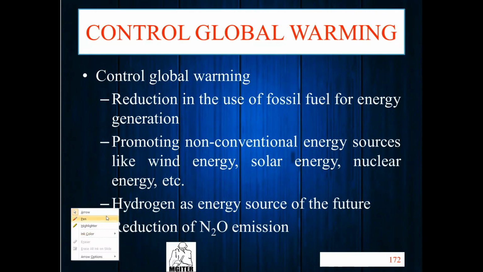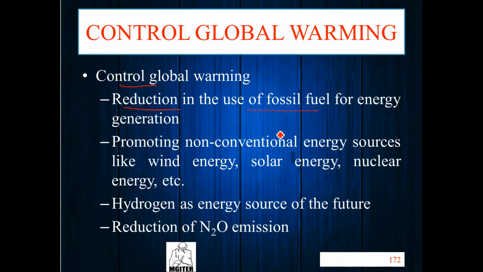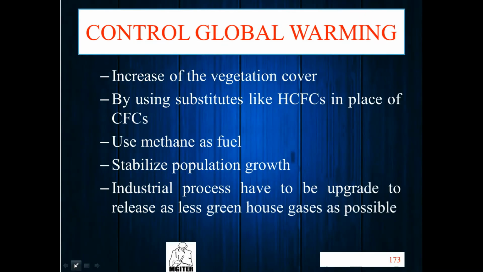Now we have some controls of global warming. How to control? The reduction in use of fossil fuel, promoting non-conventional energy sources like wind, solar, nuclear, and hydrogen as energy sources, reduction of N2O emission, then increase of vegetation cover, using substitutes like HCFC in place of CFC, and using methane as a fuel. Stabilize population growth. Industrial processes have to be upgraded to release as few greenhouse gases as possible. Right?